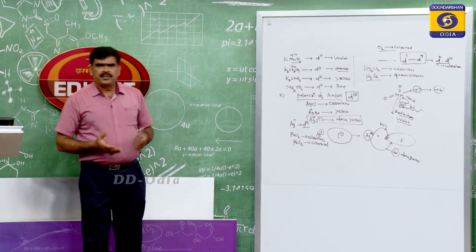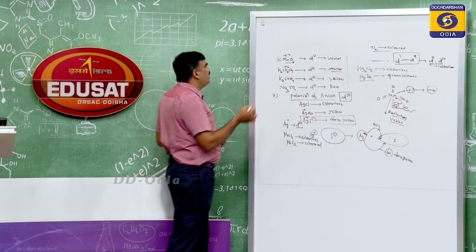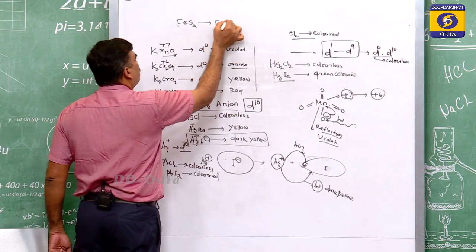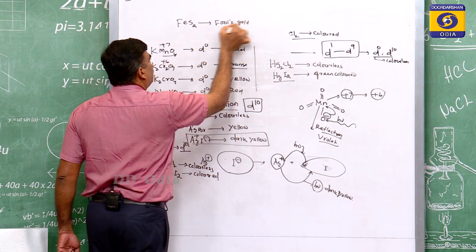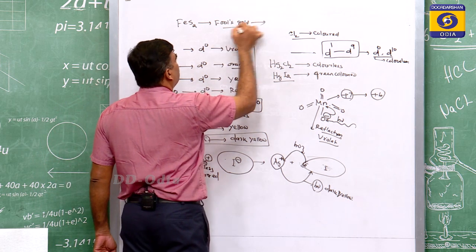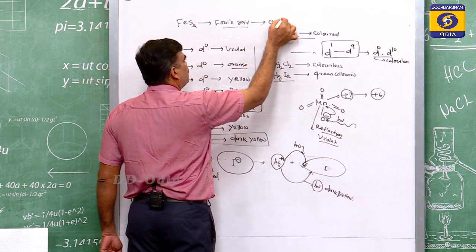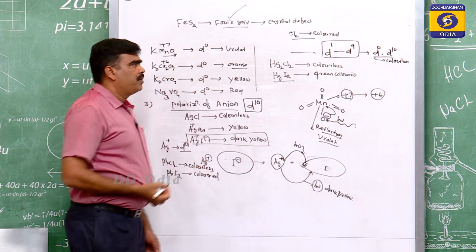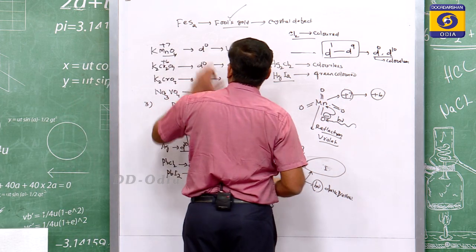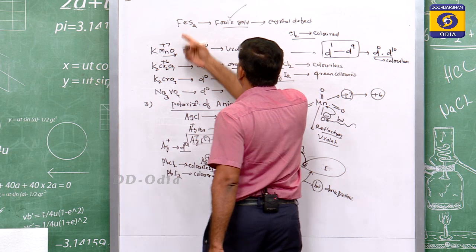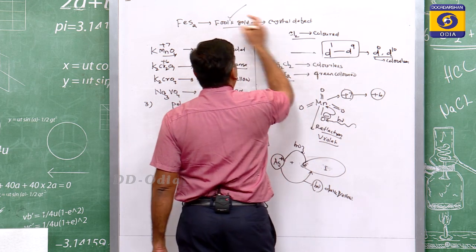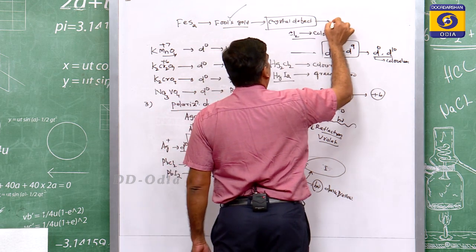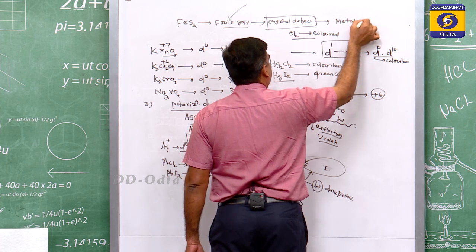Last one is crystal defect. You must have read in solid state, FeS2 is called fool's gold. It looks like gold. Here it is due to crystal defect, and because of this it looks golden yellow in color, and people get fooled, thinking that this is gold. Really, it is not gold. This is an iron compound, and this color is created because of a crystal defect, and that crystal defect, you remember, is called metal excess defect.